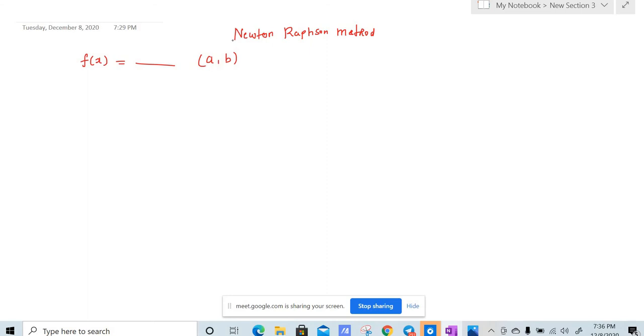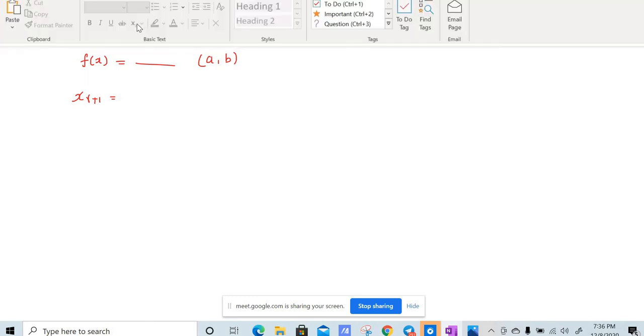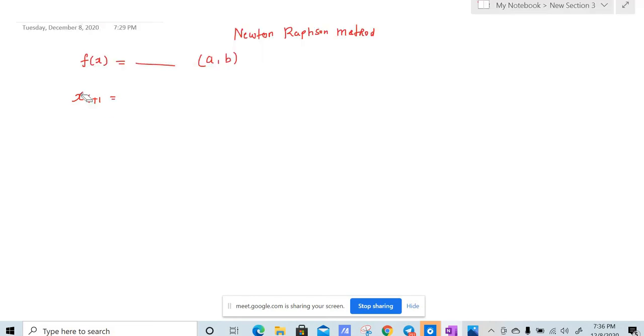Let us say the interval is (a, b). Now the formula for the Newton-Raphson method is x_{r+1} equals x_r minus f of x_r divided by f dash of x_r, or alpha_{r+1} equals alpha_r minus f(alpha_r) divided by f'(alpha_r). You can use any variable.